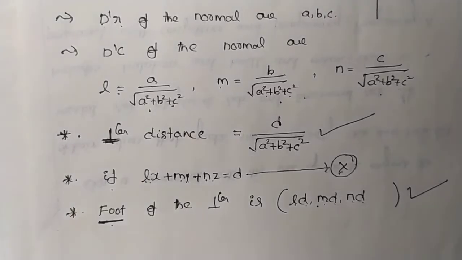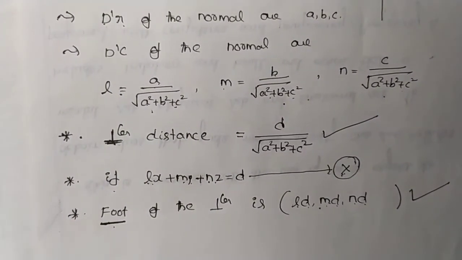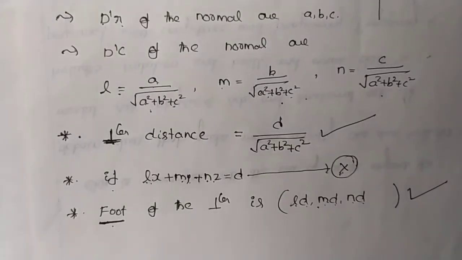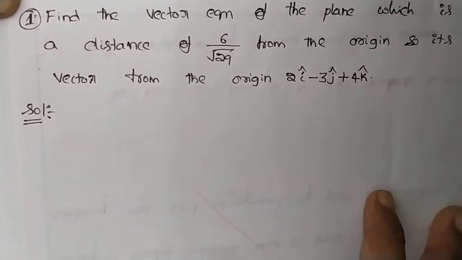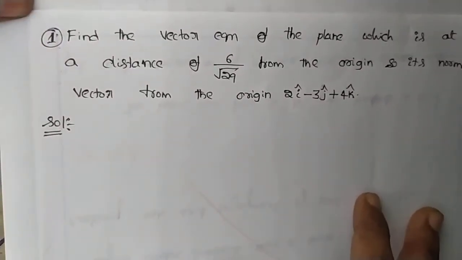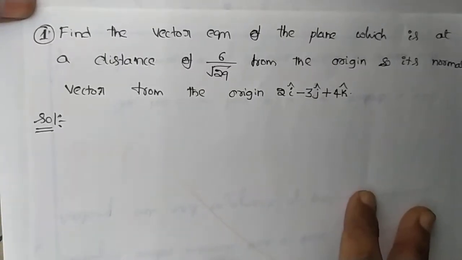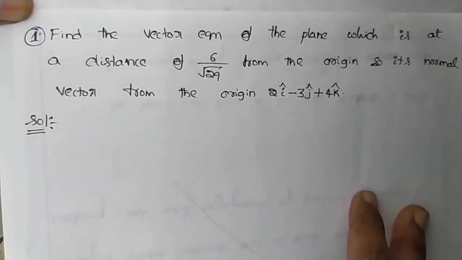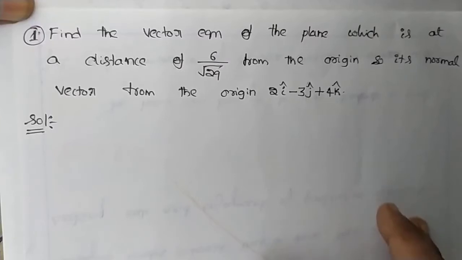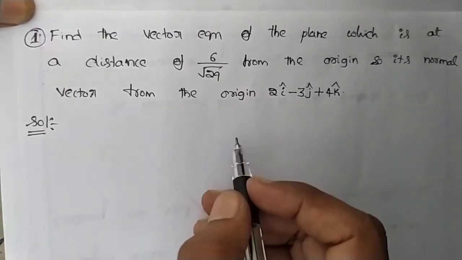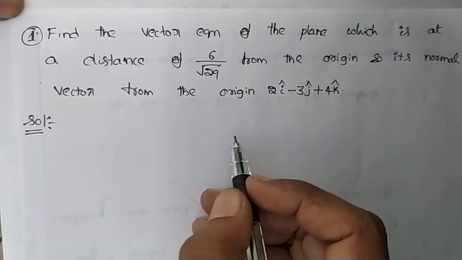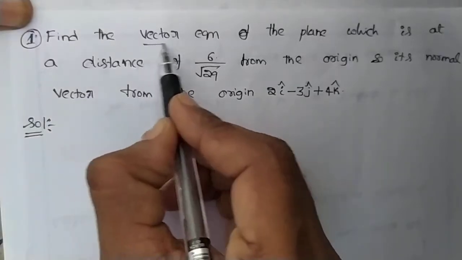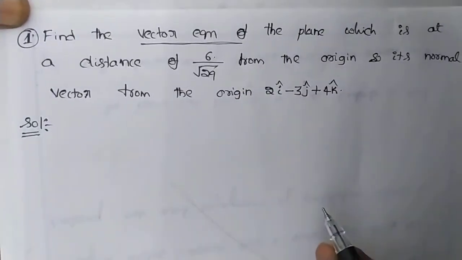Now let us solve the problems related to these note points. The first question: find the vector equation of the plane which is at a distance of 6 by square root of 29 from the origin, and its normal vector from the origin is 2i cap minus 3j cap plus 4k cap. We have to find the vector equation of the plane.